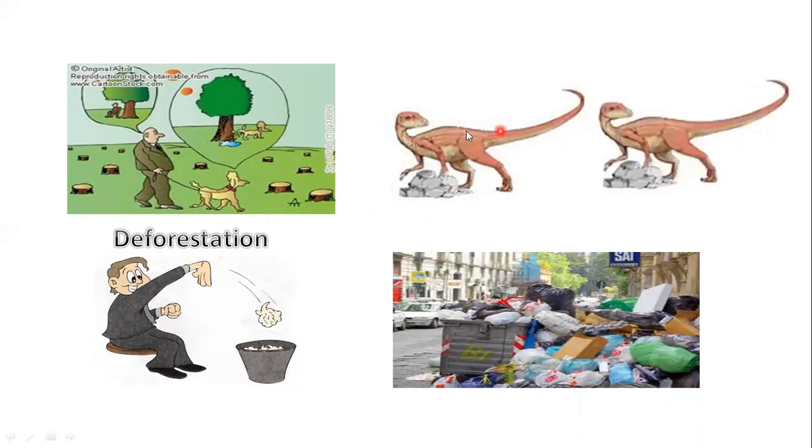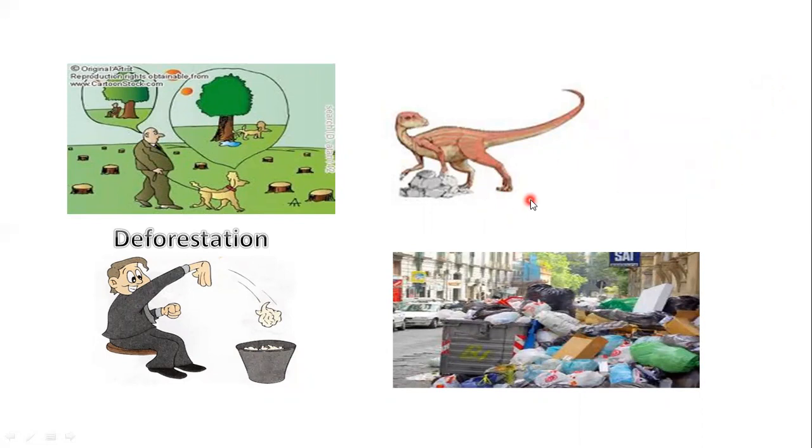Here, this is a dinosaur. Dinosaurs disappeared a long time ago. They disappeared. They became extinct. Okay?